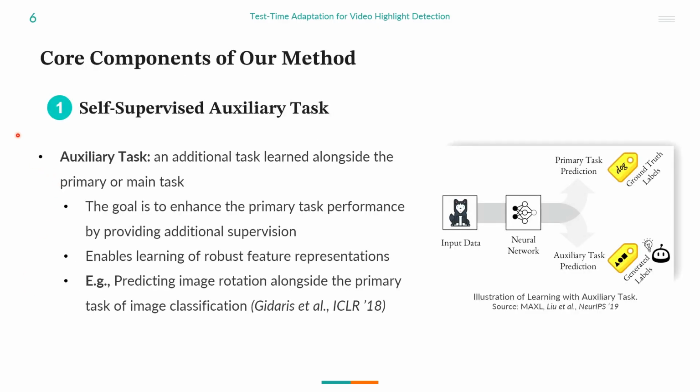We use a self-supervised auxiliary task in our framework. In machine learning, auxiliary task basically means an additional task that is trained alongside the primary or main task that we want the model to learn. The goal is to enhance the performance of the primary task by providing additional supervision and learning robust feature representations. For example, in image classification, classifying images into categories is the primary task, and learning to predict image rotation angles alongside it can be considered an auxiliary task.